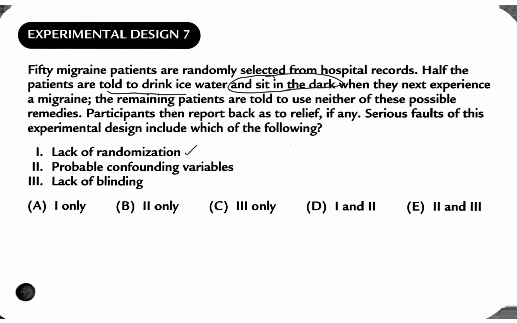That would mean that, well, which one was it? Was it the ice that made a big difference, or was it sitting in the dark that made the big difference, or was it both, or neither one, right? This is a problem because we don't know which of these 2 things are going to work, if either one, right? So you have a confounding situation because both of the variables are doing it at the same time, where in the other one, no one is using them. So the control group seems to be fine, but you don't know which of the 2 variables are actually making a difference, if it's just one of them or if it's both of them in combination.